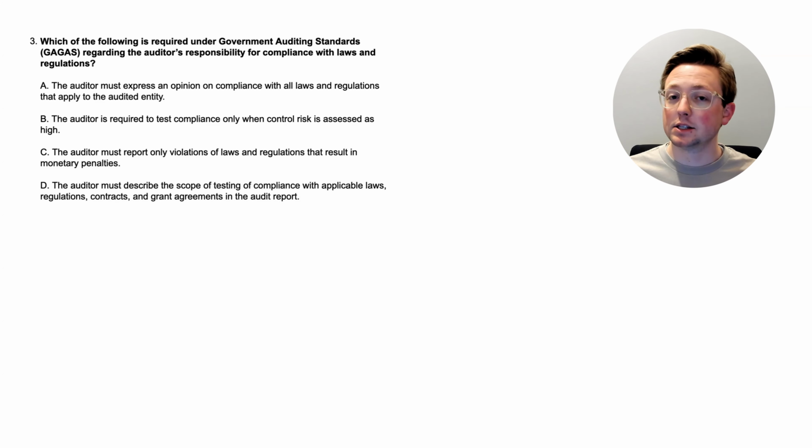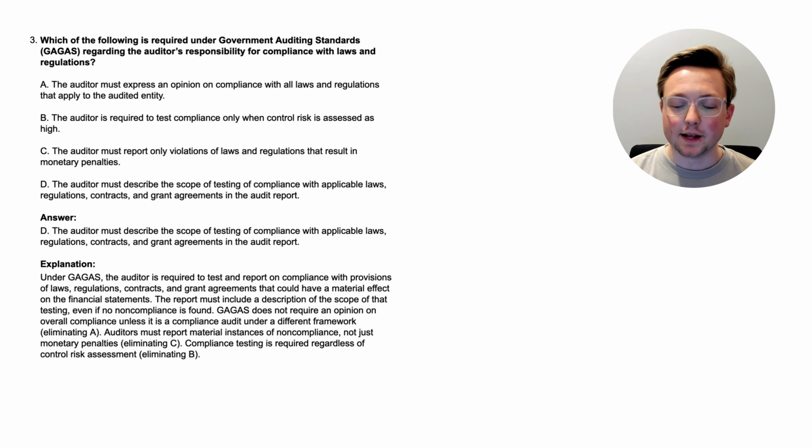Okay, so again, based on what we learned in the first question and probably logical guessing, you could probably think of the correct answer. If you want, pause the video, think about this, and when you're ready, come back, we'll look at the answer together. All right, here we are. The answer is D. The auditor must describe the scope of testing of compliance with applicable laws, regulations, contracts, and grant agreements in the audit report. Again, you probably could have guessed that one if you remembered what the blueprint topic is for this video, but with that, let's dive straight into the explanation.